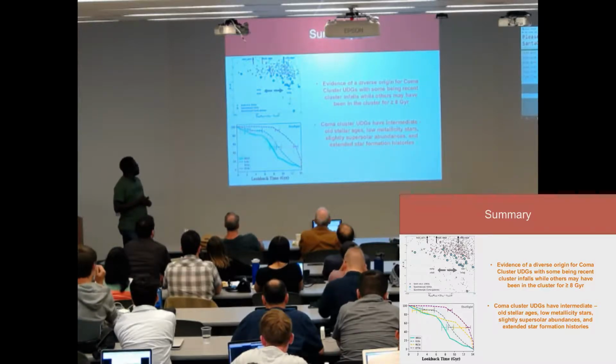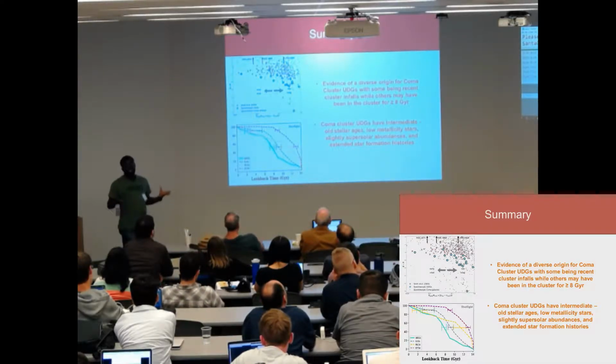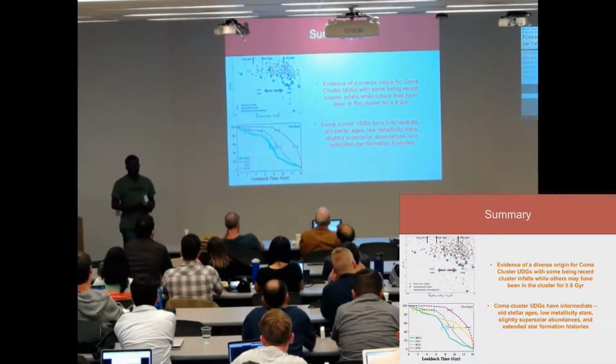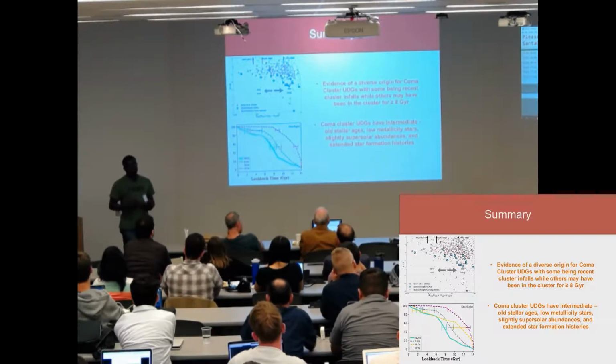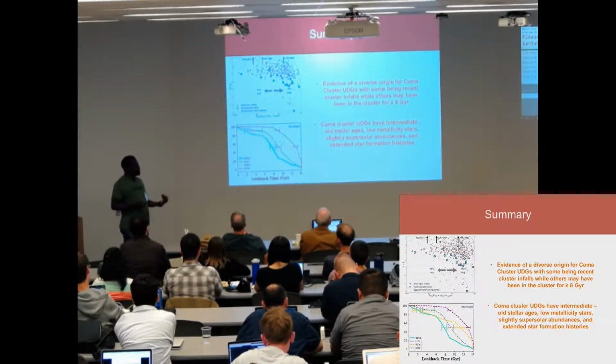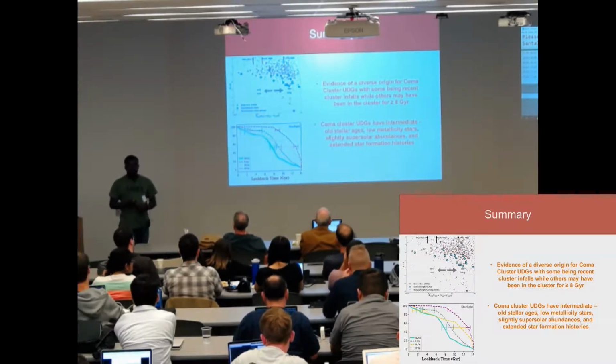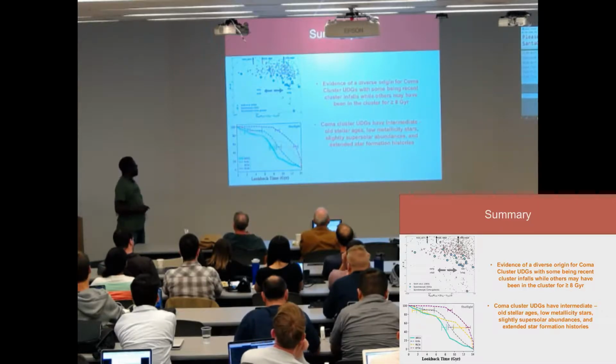And this is the summary of our results from the 2 papers, which I think is very, very important that we bear in mind. There is a diverse origin for UDGs within the Coma cluster. Some of them are recent infalls, while a few of them have been in the cluster environment for as long as we can think of. And then the star formation history of UDGs is extended. We find evidence that UDGs have sustained star formation for the past 11 gigayears. Thank you.